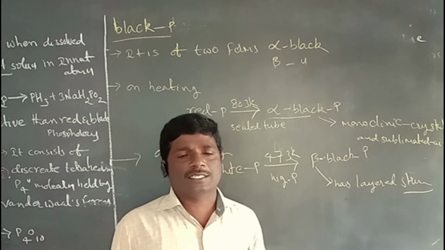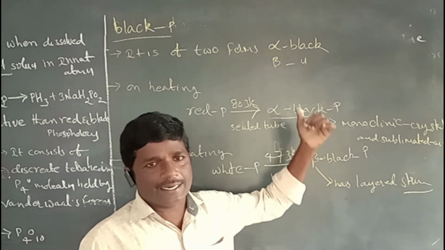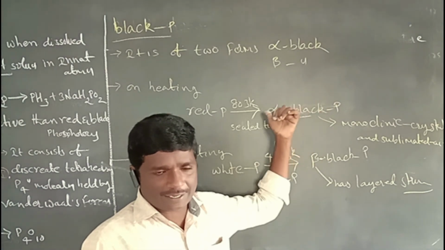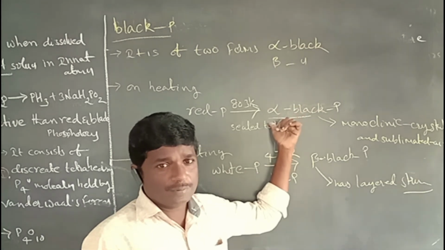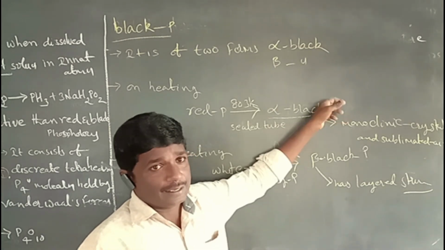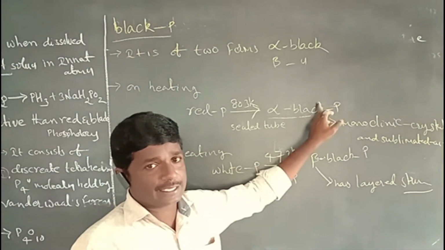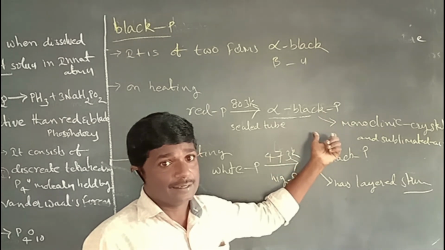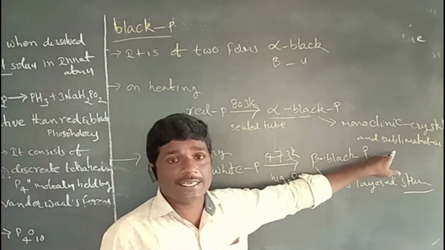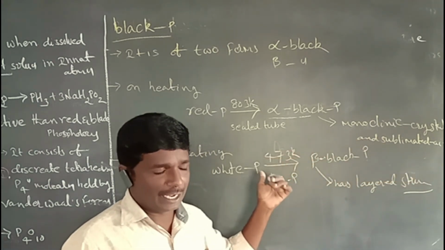Alpha black phosphorus is formed by heating at 803 kelvins in a sealed tube. It has a monoclinic or rhombohedral structure and is stable in air. Those are the properties of alpha black phosphorus.